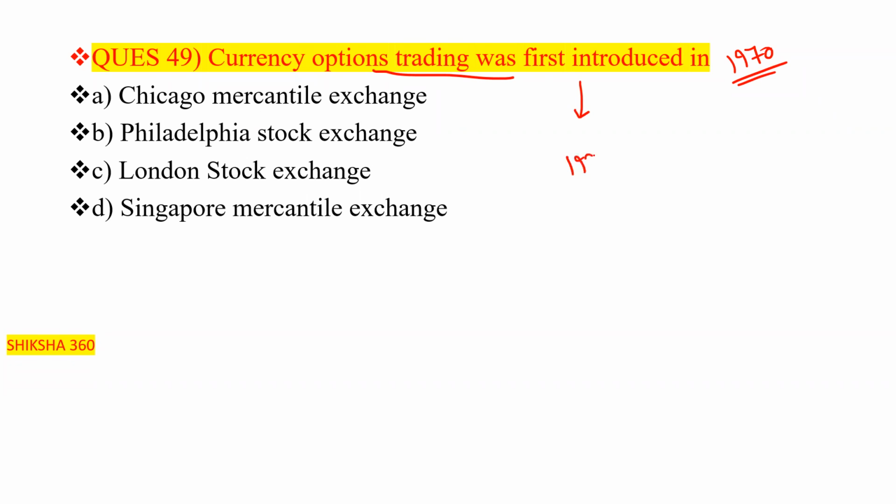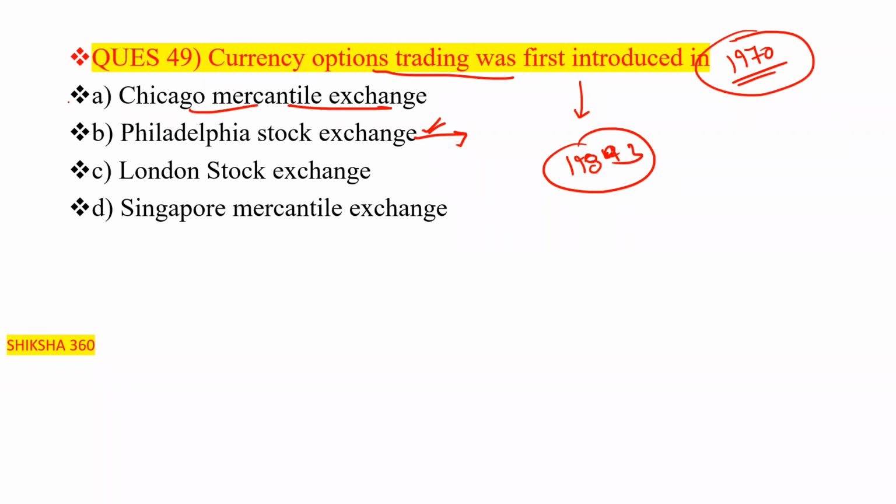It saw further growth in 1983, sorry, with this exchange. It was first introduced in 1970 by the Chicago Mercantile Exchange, so option number A is the answer. And in 1983 it showed further growth with the Philadelphia Stock Exchange.